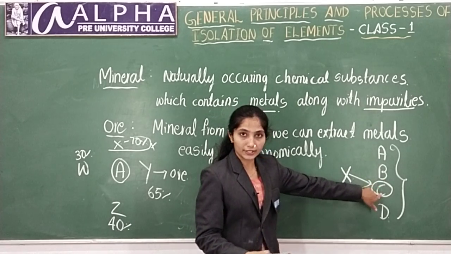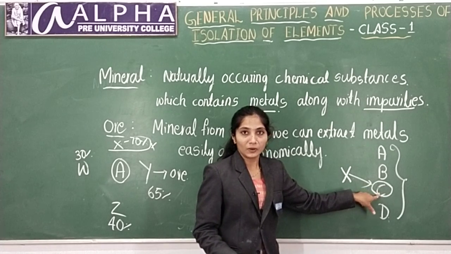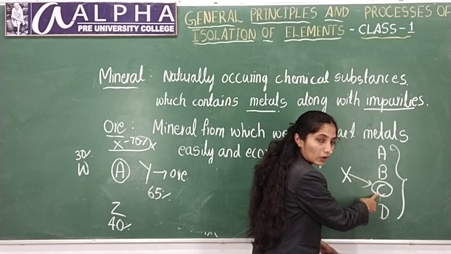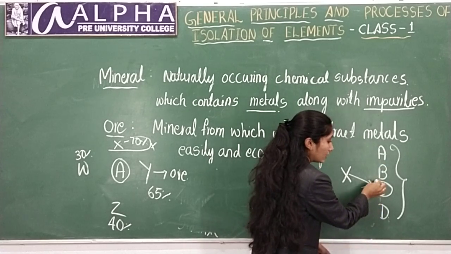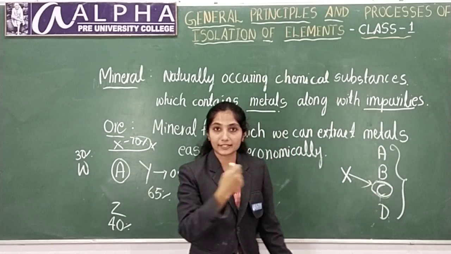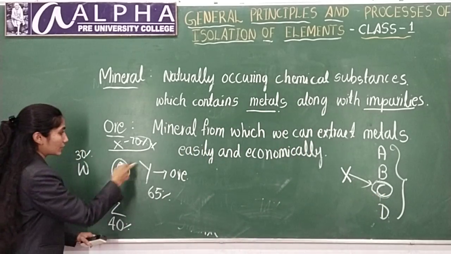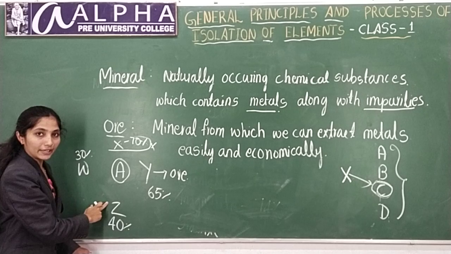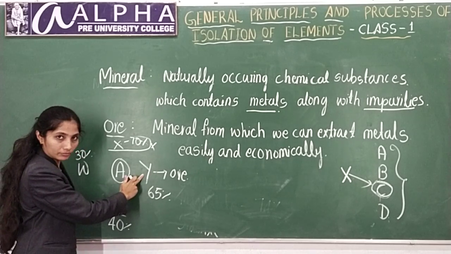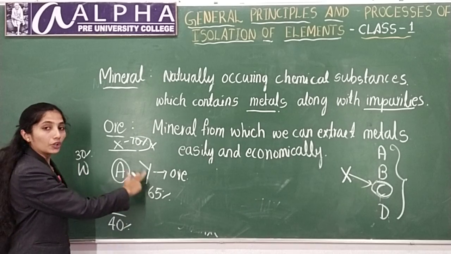You have been admitted to this college, so this becomes your college. A, B, D will not be your colleges. In the same way, here all these are minerals, only this one is ore. Ore is also a mineral, but all minerals are not ores.